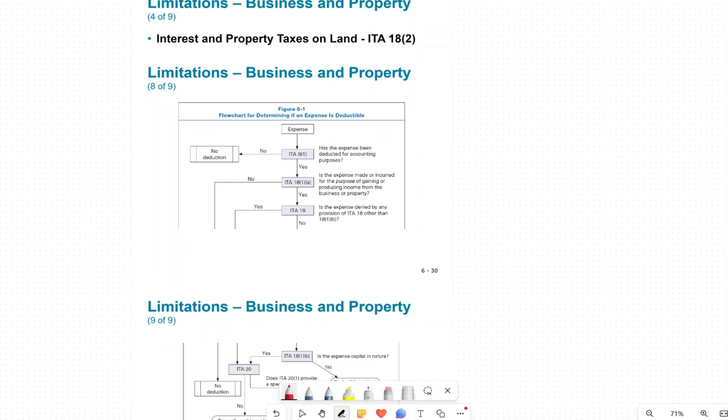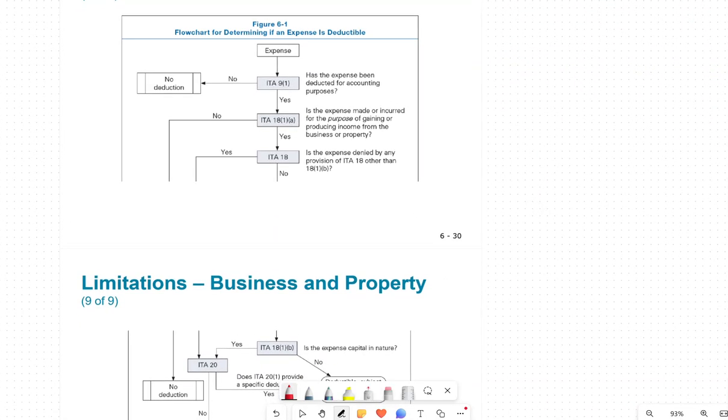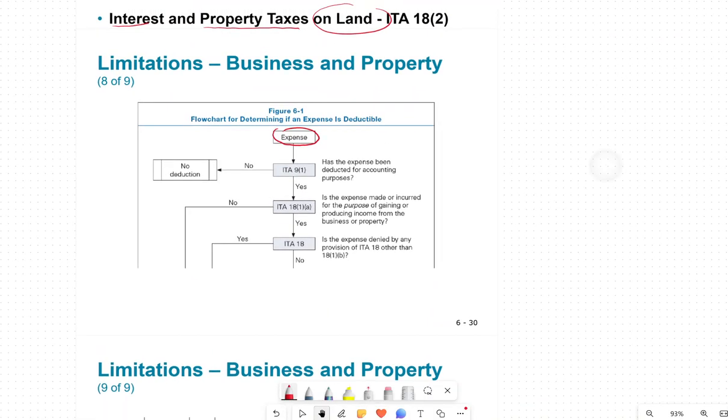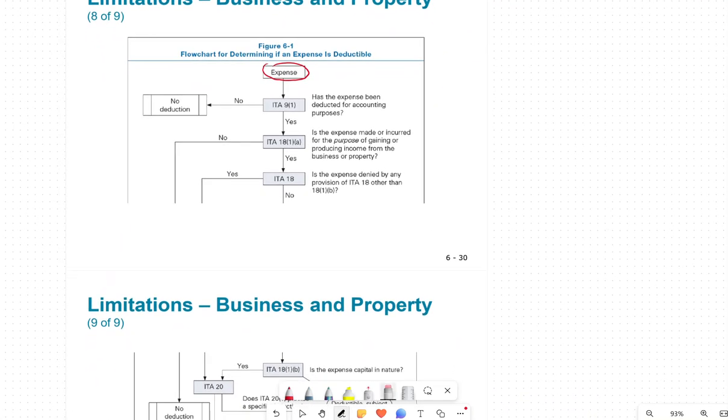Now the other one is interest and property tax on land. This diagram is a good diagram. What does it tell you? It's an expense. Of course with interest, we want to know whether the interest and property tax is deductible or not. First of all, is this an expense? If your answer is yes, then you go this route. If your answer is no, then you go on the other route.